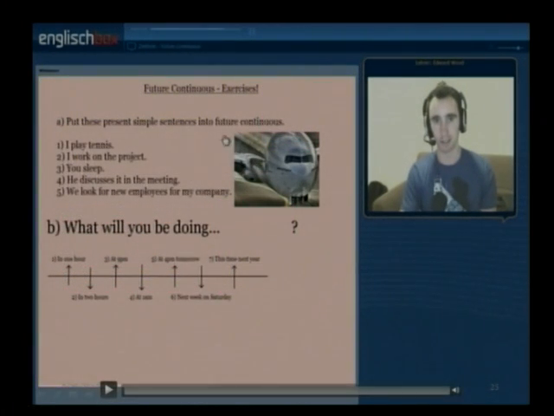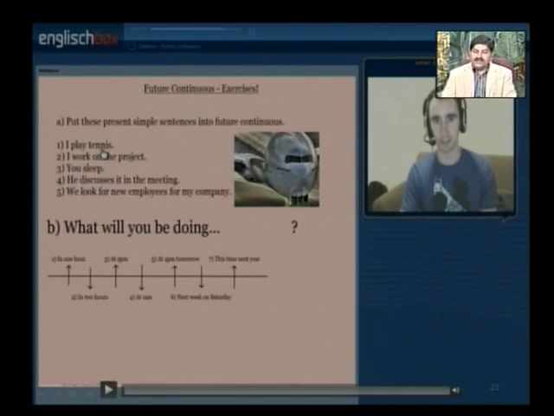Now look at the next slide, please. The instruction is put these present simple sentences into future continuous. So the first sentence is I play tennis.